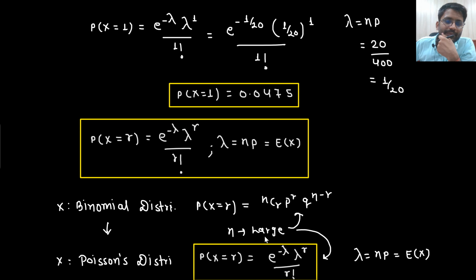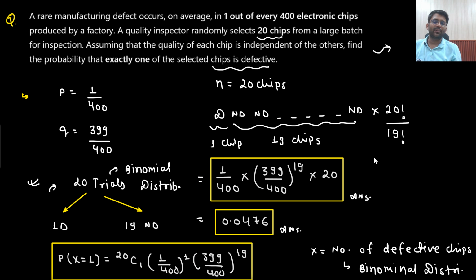Say yes or no. So with respect to this question, we understood that if I am solving this particular question in my examination, then this is how I will solve it. I will get the answer 0.0476. Then I saw that if I define a random variable x equal to the number of defective chips, then it would follow the binomial distribution. So I can apply the formula of probability of x taking the value r. That means I need to find the probability of x taking value 1, which equals 20C1 multiplied with 1 by 400 to the power 1 multiplied with 399 divided by 400 to the power 19.